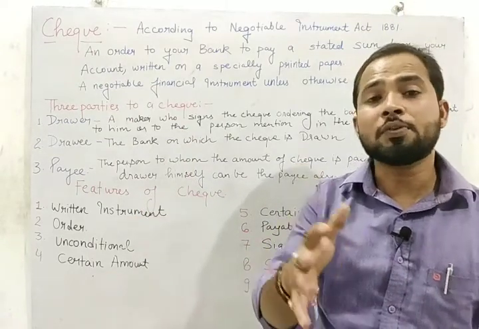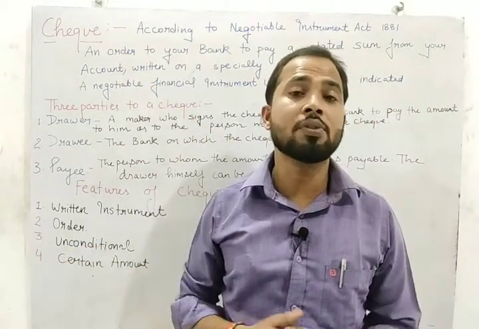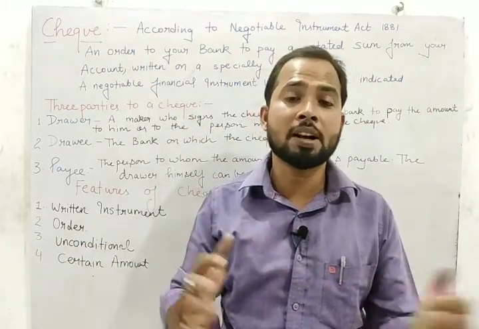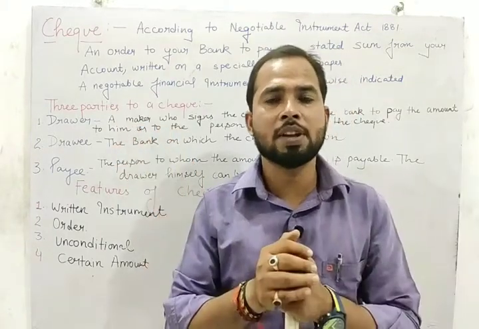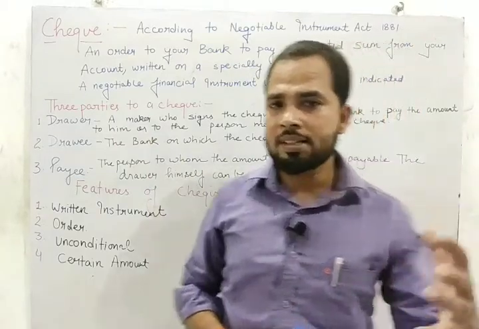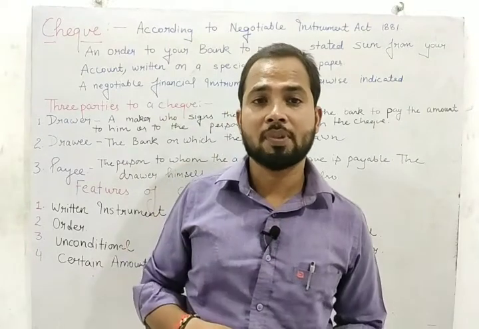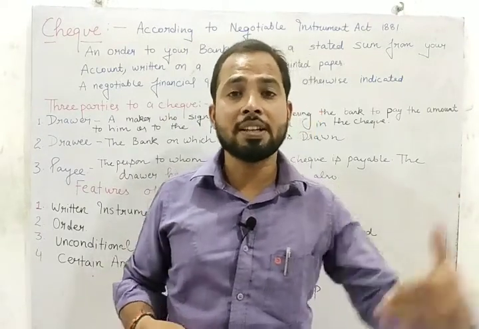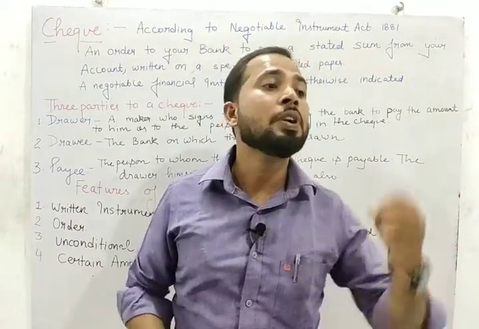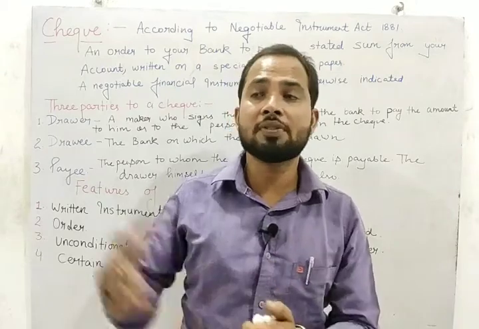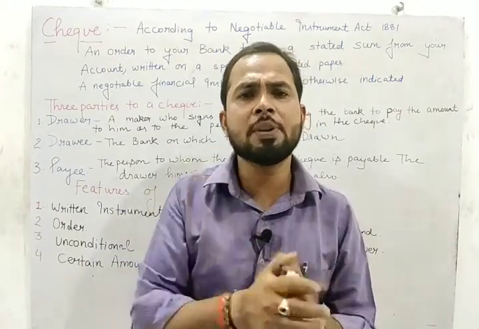So student, without wasting time, let us start. First of all, we know very well we have different types of deposit, different types of account: saving, current, recurring, fixed. In case of saving deposit and current deposit, we get the check facility. With the help of the check we can withdraw the money, we can transfer the money, and when we get the check from any person we can deposit the money also. So check is very beneficial for us.